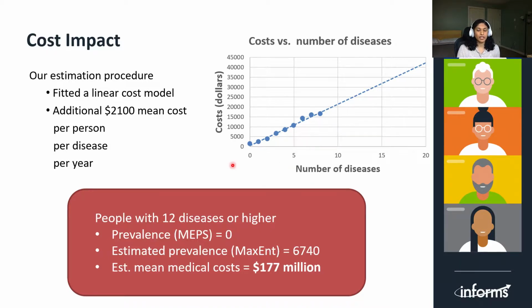The differences between the empirical and the estimated prevalence leads us to the following key conclusions. We find that people with 12 or more diseases in the US population do not appear in the empirical distribution at all, whereas Maxent estimates 6,740 such individuals for whom the estimated mean medical costs are $177 million, with the possibility of it being much higher. We should perhaps target this population for interventions.